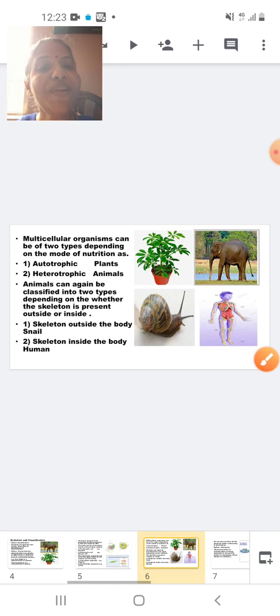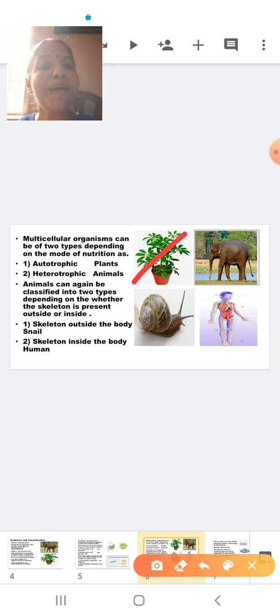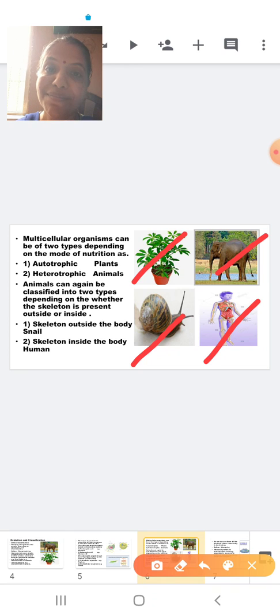Next, we classified those multicellular organisms into two types depending upon the mode of nutrition, autotrophic and heterotrophic. Again the animals, those showing the heterotrophic mode of nutrition, we classified into two types: one having the skeleton outside the body, that is snail, and one having the skeleton inside the body, that is a human being. So don't you feel that from a cellular level, where we talked about a single cell, we have reached a multicellular complex body, that is a human being?